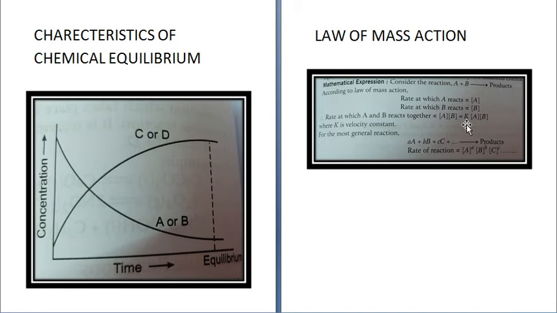is velocity constant. So for a general reaction, suppose the reaction is small a A plus small b B plus small c C gives you products. Rate of reaction will be directly proportional to concentration of A raised to the power small a into concentration of B raised to the power small b into concentration of C raised to the power small c. Because see here in this equation, small a, small b and small c, they are the stoichiometric coefficients. So they have to be made as exponents. So is it clear? This is the law of mass action.